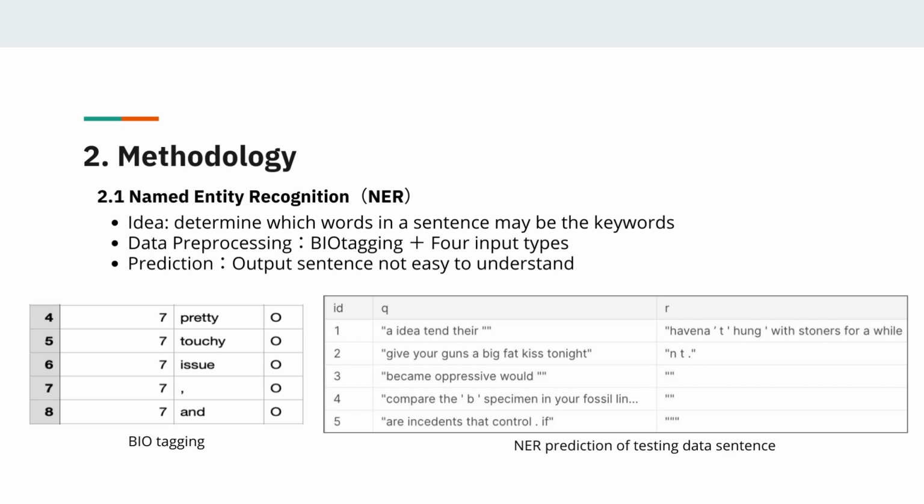The first method we try is named entity recognition, because we think that NER can determine which words may help understand the whole sentence meaning. So we do BIO tagging, split the training data into 4 input types, and then train the model. But the predictions are not easy to understand, and also the submission result is not good, so we change our way to solve this problem.